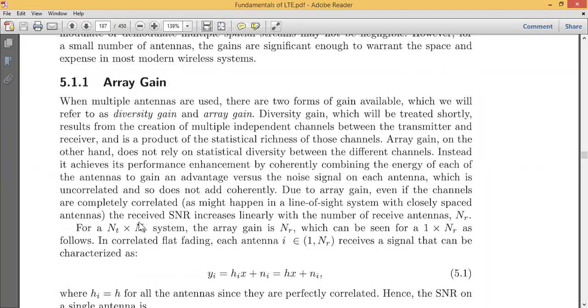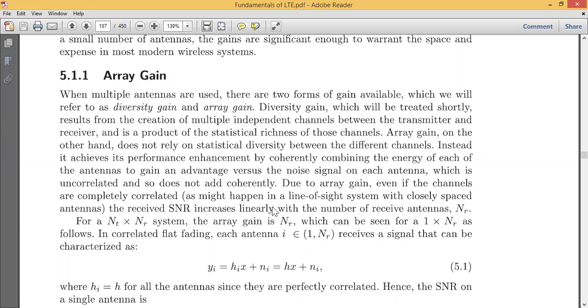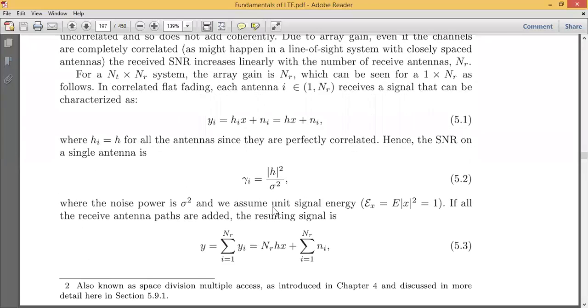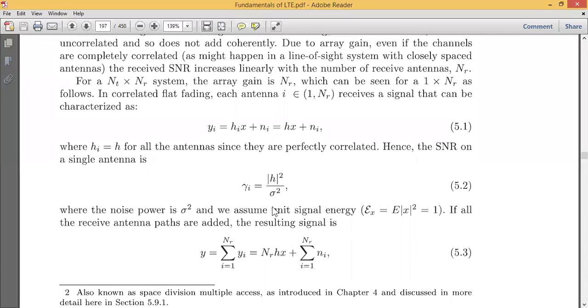So if the received SNR is increased linearly with the number of received antennas, then we may have good efficiency at the receiver. Here they have shown some equations. We will not go through all these equations, because here y of i is nothing but your output signal, simply the received signal, equal to h_i x plus n_i. That they have written simply as hx plus n_i.